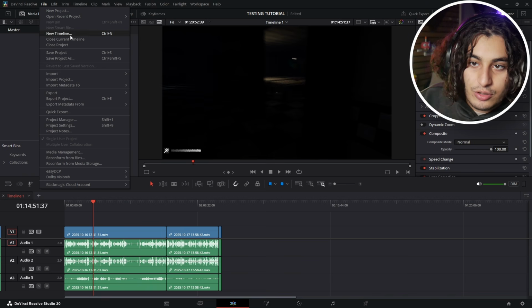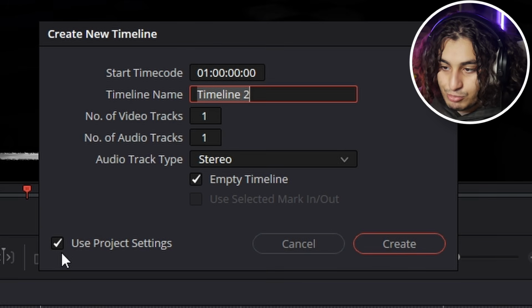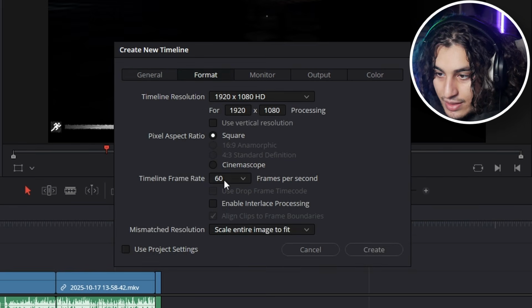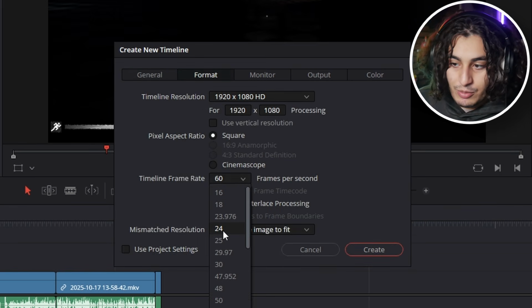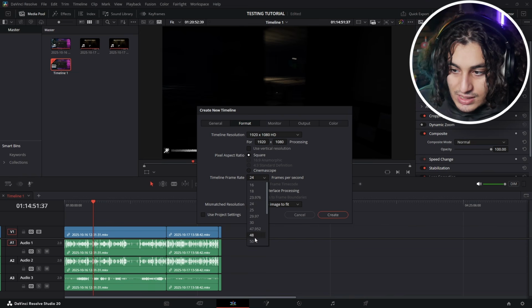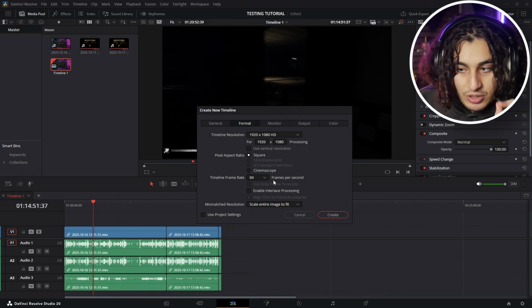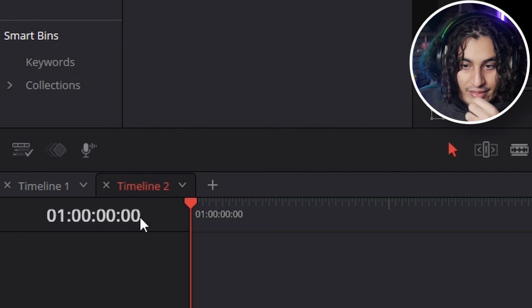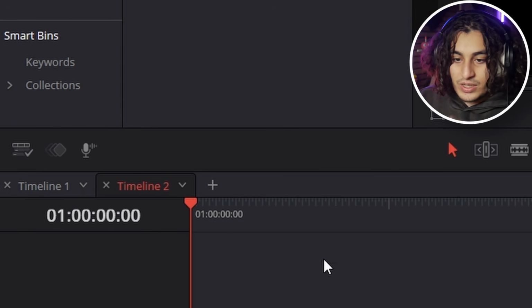We're going to go to file, go to new timeline, then untick use project settings. We're going to go to format, and then my frame rate is here. Usually for me, it would have been on 24 frames if I didn't push OK to that change. You could change that to 60 frames, change whatever else you need, but you mainly need the 60 frames, and then push create. And then it's going to create a second timeline here, which is in 60 frames.